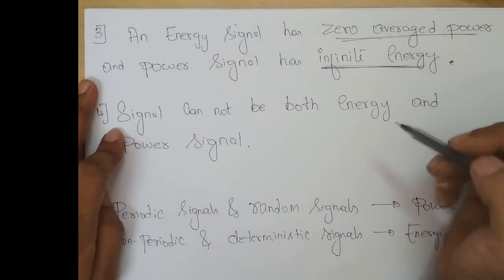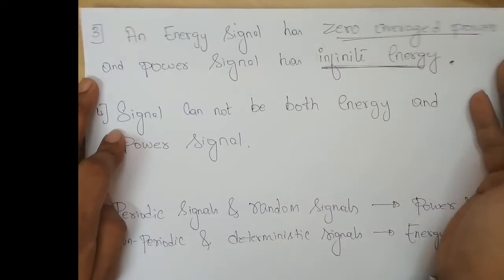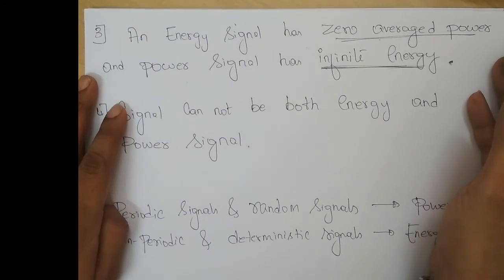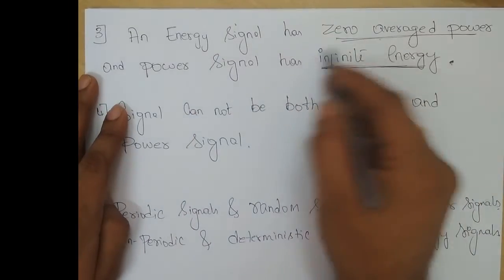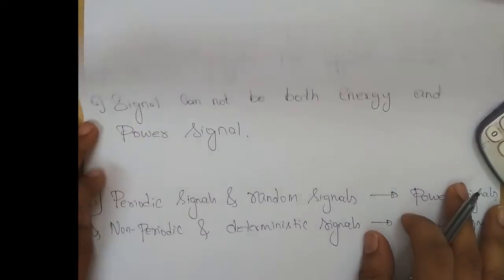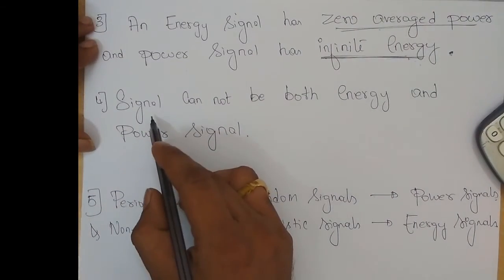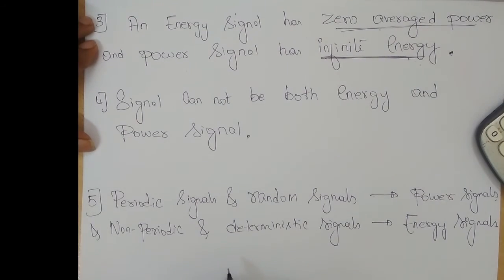These points we use to recognize whether the given signal x(t) or x(n) is an energy signal or power signal. Next, the fourth point: a signal cannot be both an energy and a power signal. Either it has to be an energy signal or it has to be a power signal.